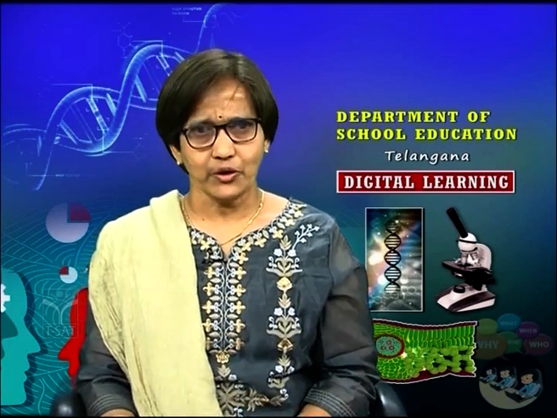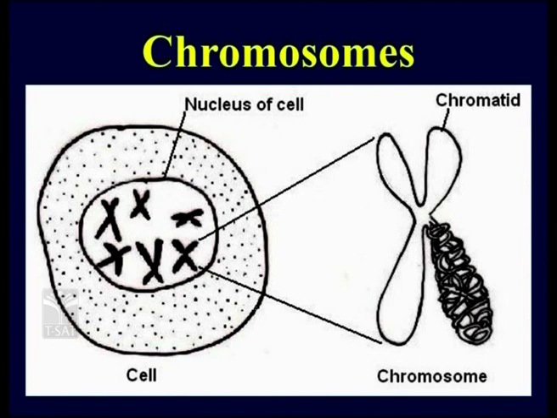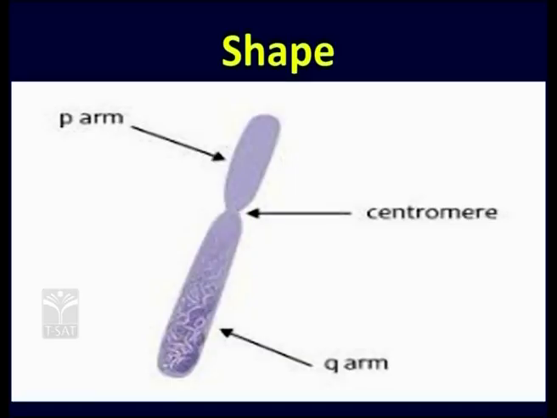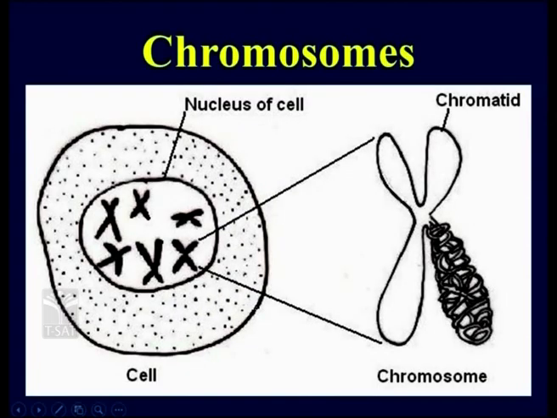If you look at the structure of a chromosome, one chromosome has something like the letter X with two arms up and two arms down. Here in the center you can see a small constriction, and these are two arms above and two arms down. So one chromosome has a shape like this. When chromatin gets condensed, you get chromosomes. So dear students, actually this is the shape of a chromosome. In the previous slide I showed it in this way, right?